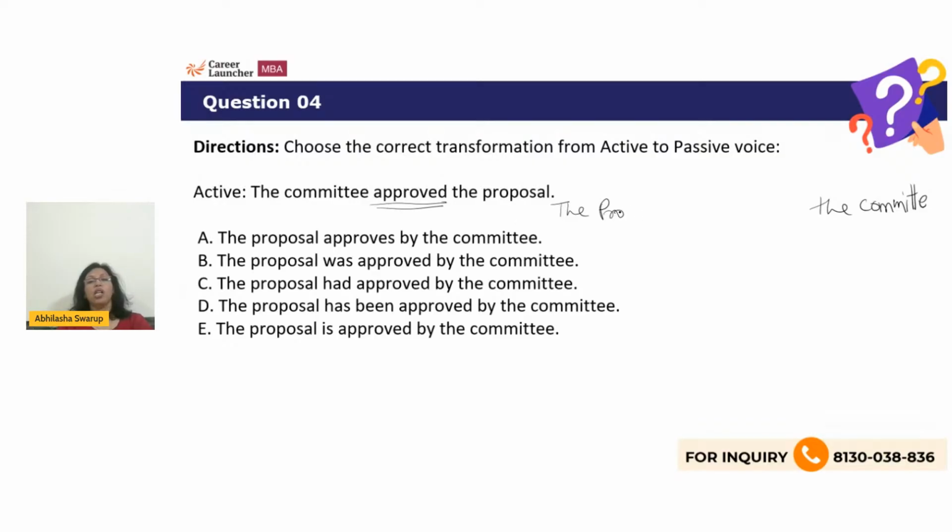So the proposal was approved by the committee. Right? So approves, no. Was approved, yes. Had approved, no. The proposal had been approved by the committee could have been correct. Has been, no, because we are looking at approved, which is already a past, so I cannot take a present perfect. Is approved, again, present tense is not acceptable. So the correct answer, B, the proposal was approved by the committee.